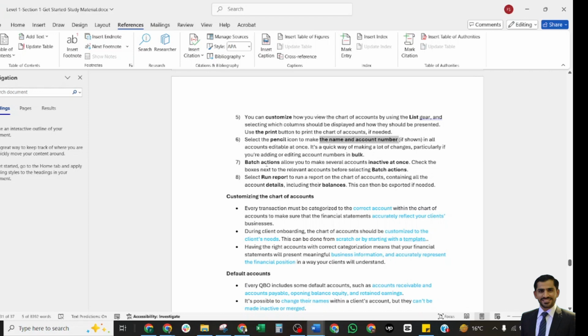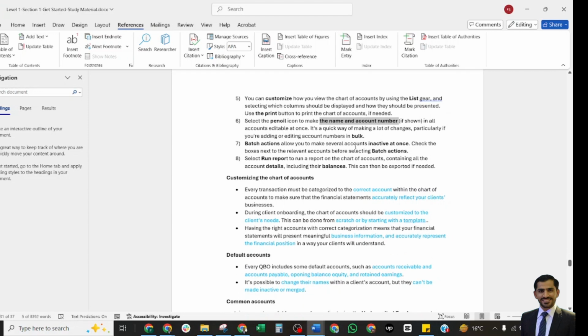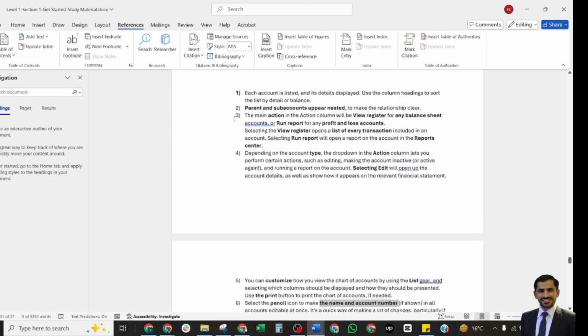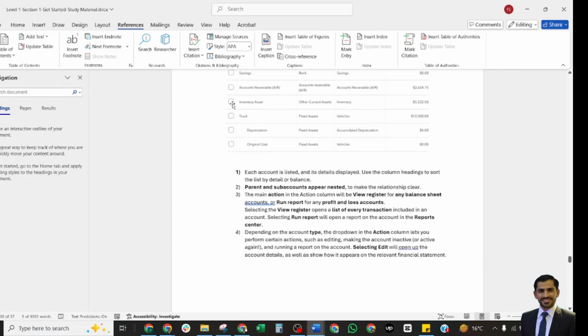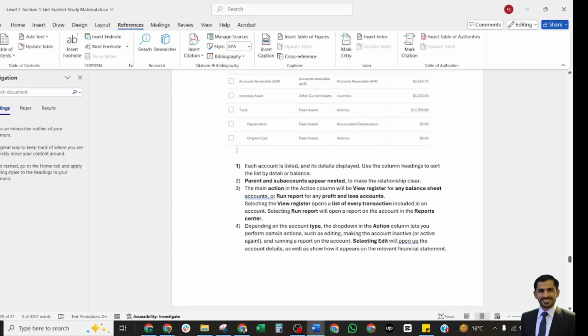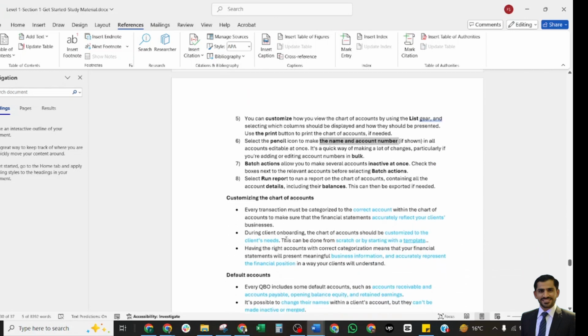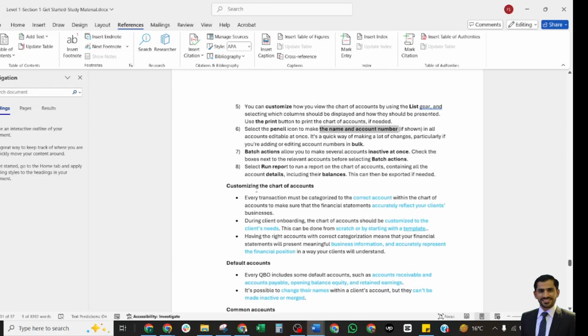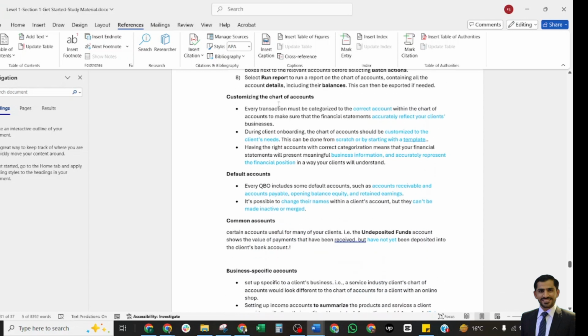You can also make changes in bulk, particularly when you are editing or adding accounts. Batch action allows you to make several accounts inactive at once. Check the box next to the relevant accounts before selecting the batch action. These boxes are shown on the left side here. You can select multiple accounts and make them inactive or make any other changes. Run the report on the chart of accounts containing all account details and the balances. Customizing a chart of accounts.